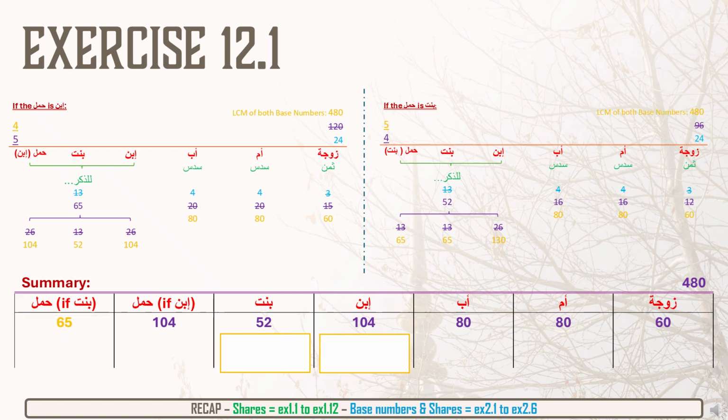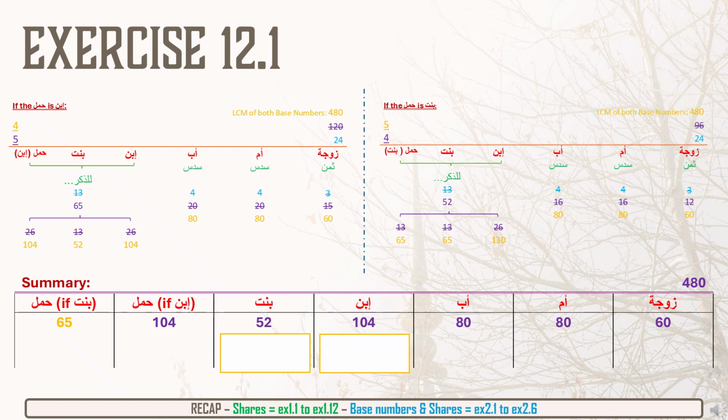And the last bit that we need to do is for the son and daughter, the original son, the older son and daughter, the amount that they will get in addition, we need to write that down. So, for example, the son, well, we've written down 104. That was according to the scenario on the left hand side.